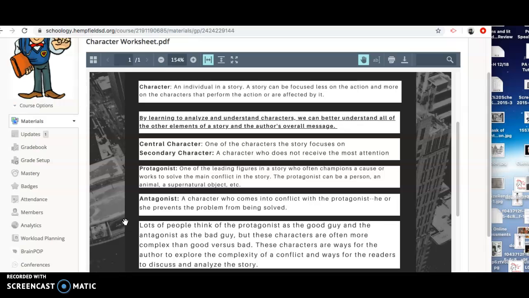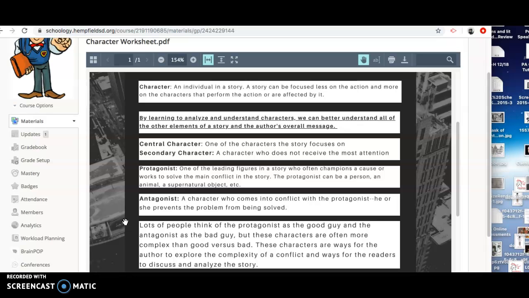So if you guys think to the play we've been reading, Julius Caesar, Brutus would be considered our protagonist. I wouldn't necessarily call Brutus a good guy because, spoiler, he will stab his friend, but he's the protagonist because he is the character who's trying to solve the problem in the story. He's the one we are following in the story.